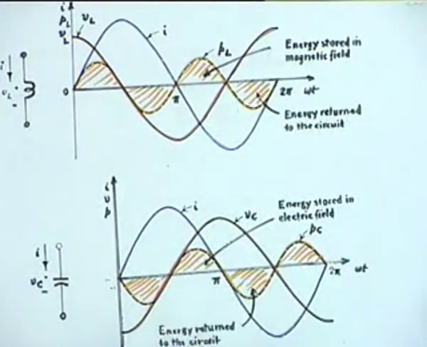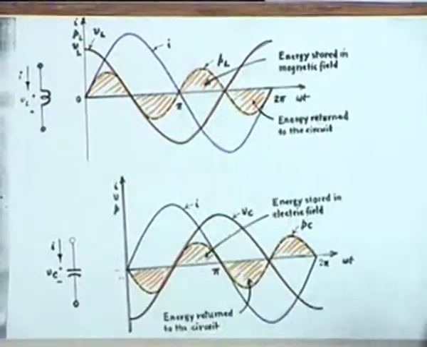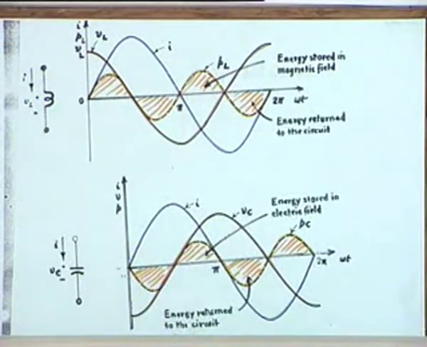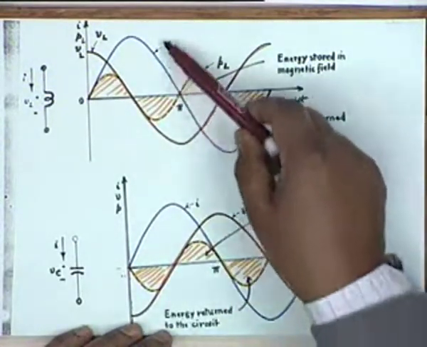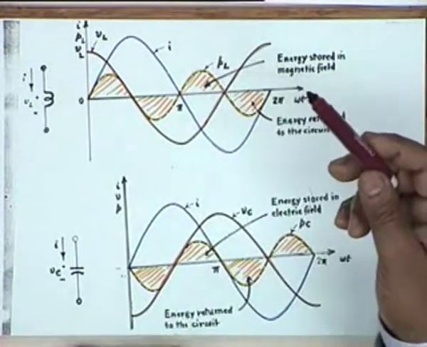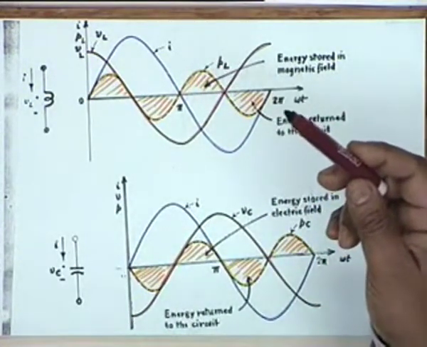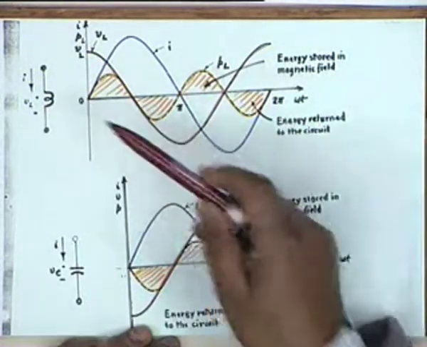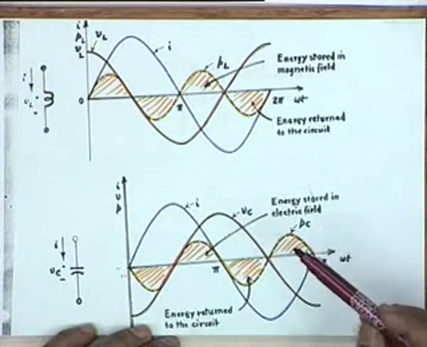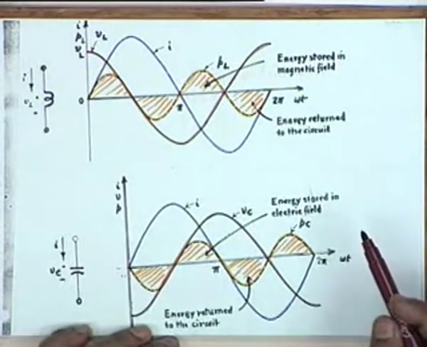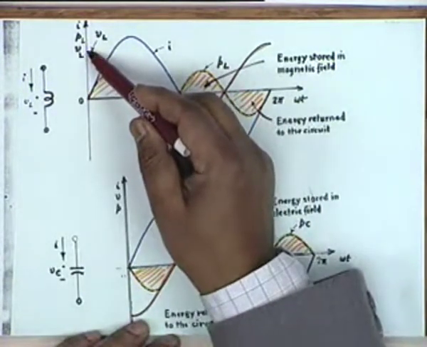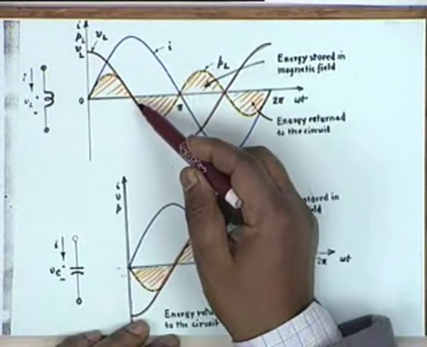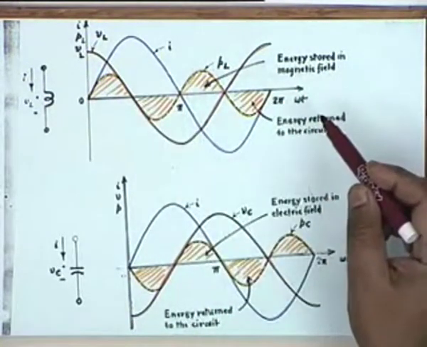You don't have to draw it. It is there in the textbook. I have enlarged it to make things clear. First we consider an inductance, a pure inductance. And suppose the current is as shown by this blue line. This is a current i equal to root 2 capital I sine or cosine? Sine omega t, because it starts from 0. The voltage across the inductance, which is v_L equal to L di/dt, does it lead or lag? It leads, and therefore its maximum is reached a quarter of a period earlier, that is 90 degrees earlier.